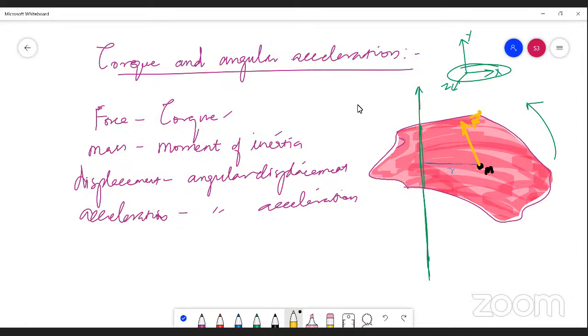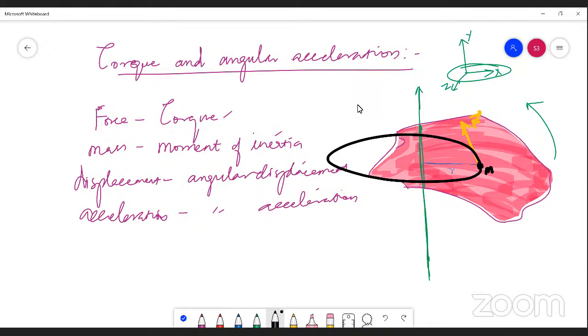And it is undergoing a circular motion. This mass m is undergoing a circular motion. Why am I showing you an ellipse to explain the circular motion? Because this point mass m is moving in the x-z plane. So in a two-dimensional diagram, it appears to be an ellipse. Actually speaking, it is undergoing a circular motion.